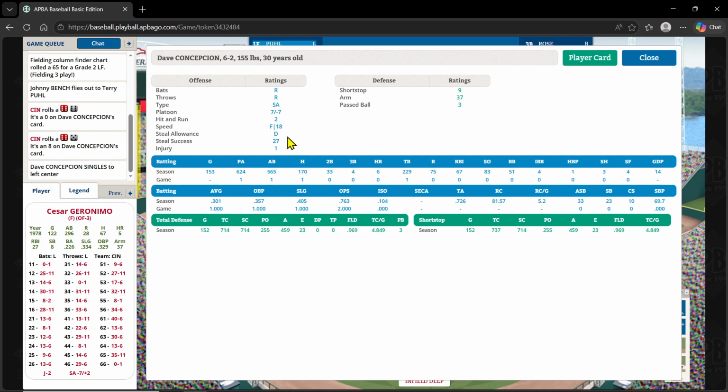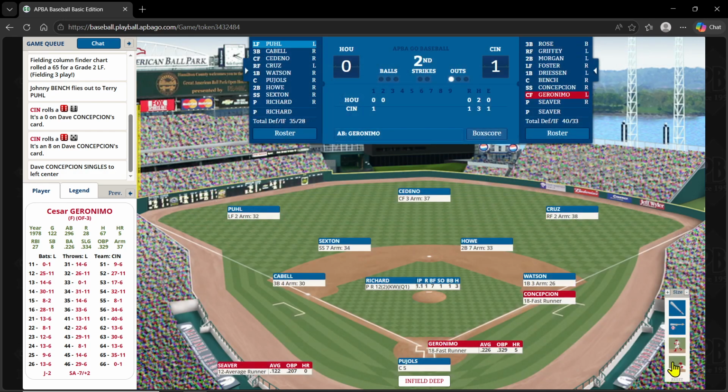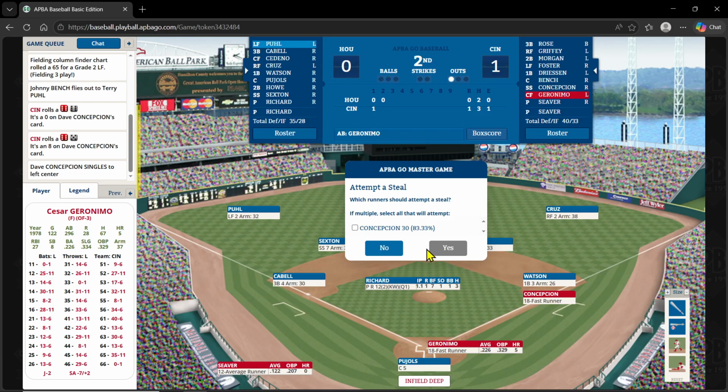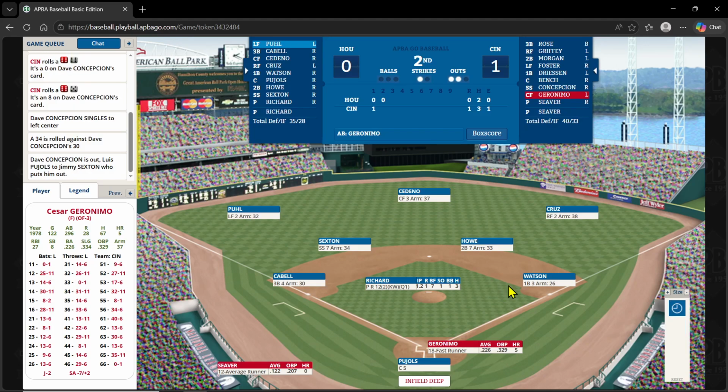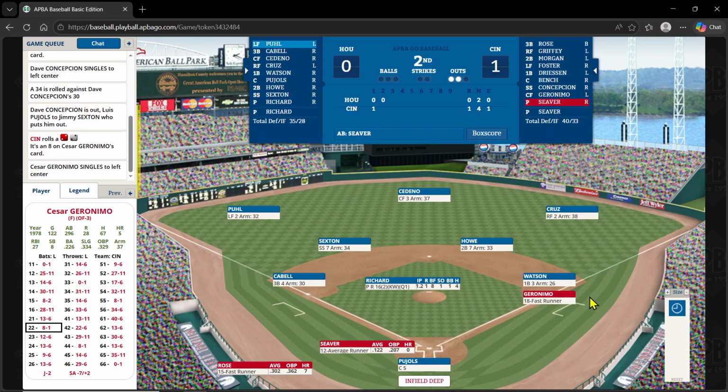Concepcion is a D27. So here's a 27. 23 steals, 10 caught. Let's try and steal here with Concepcion. There we go, and he's out. Pujols to Sexton, so Pujols gets him. And Concepcion is out trying to steal. There's now 2 out for Geronimo.